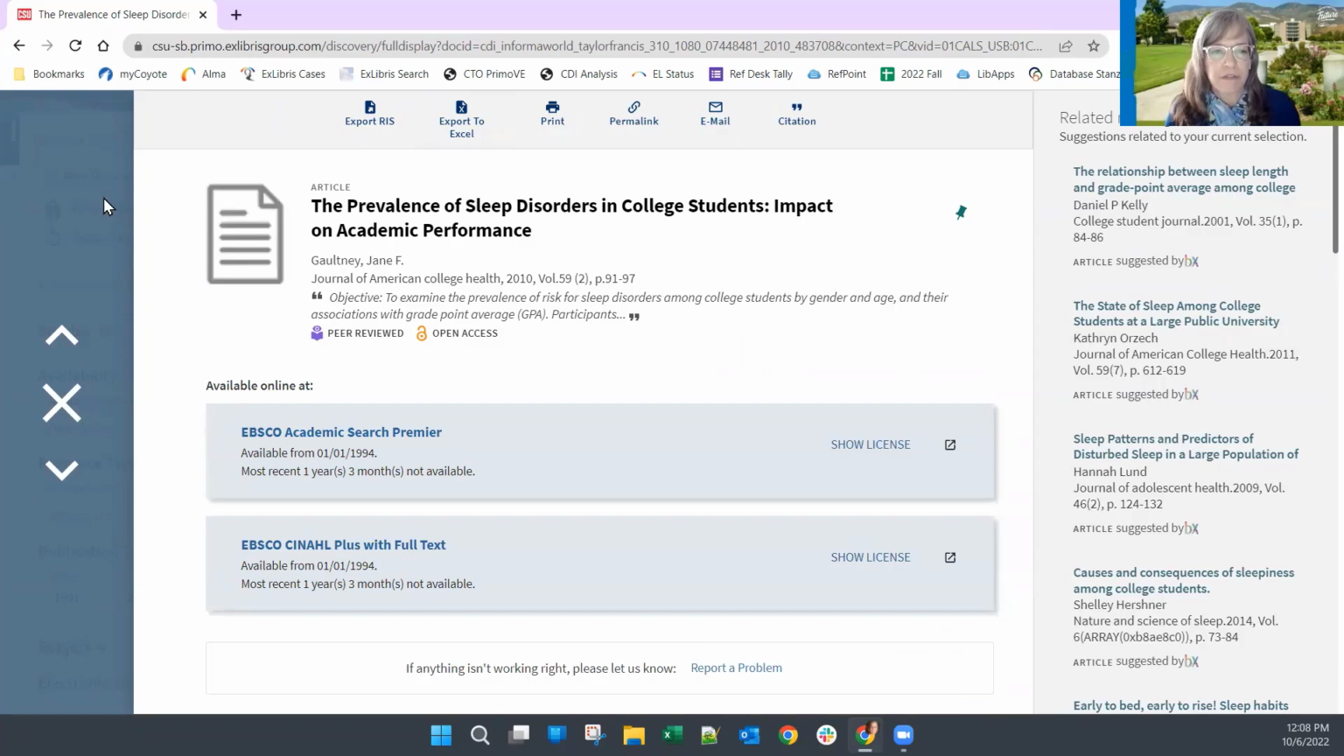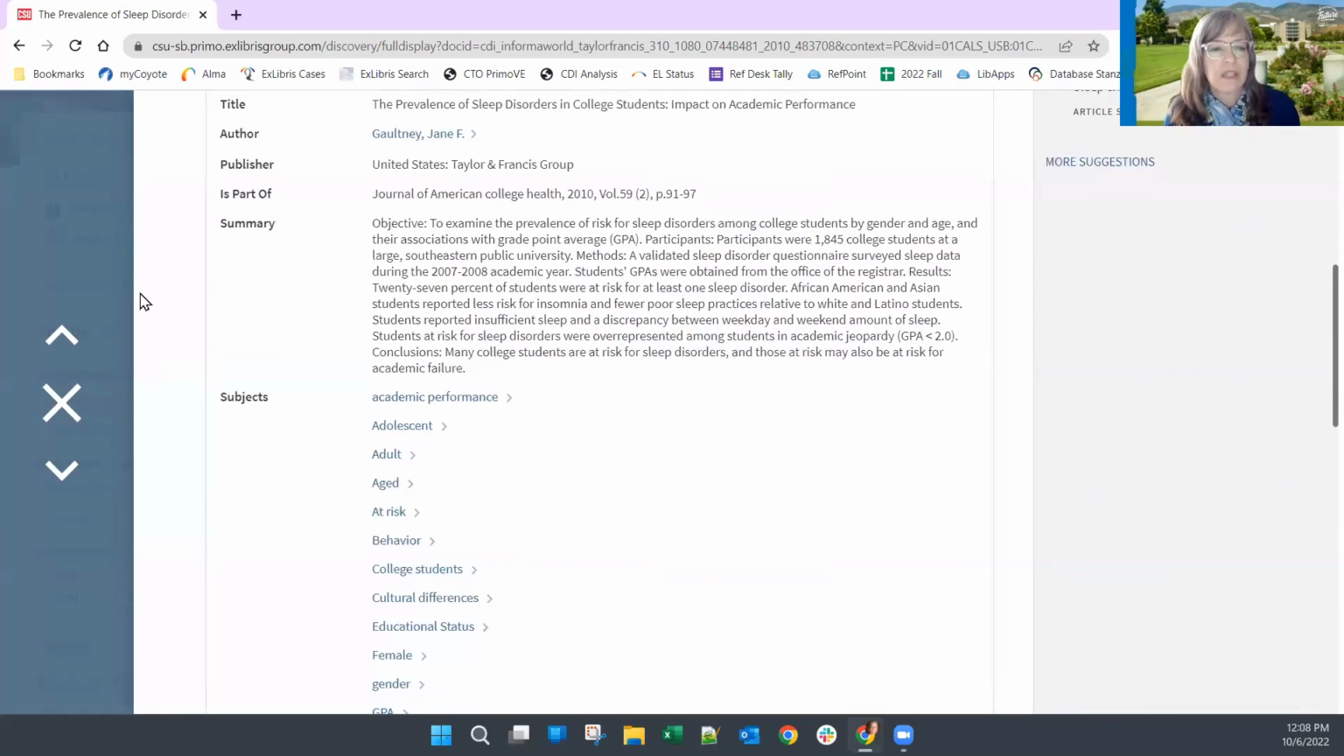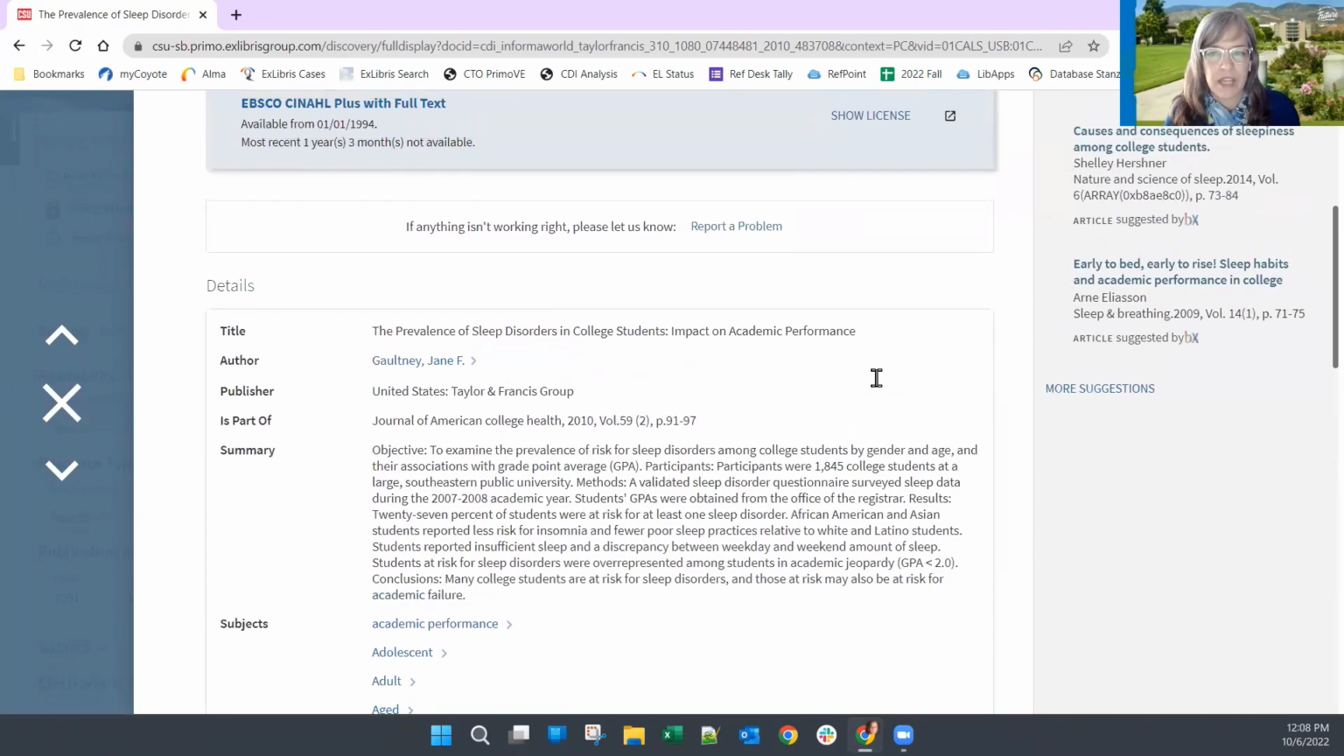So I still have my basic stuff that was on my initial results list. But as I scroll down, a couple of things to point out. Right here, this is labeled summary. You might also see it called abstract. This is a one paragraph summary of what's going on in this article. I always take a look at these because it'll help me decide if this is really relevant to what I want without my having to actually go and look at the whole article yet.